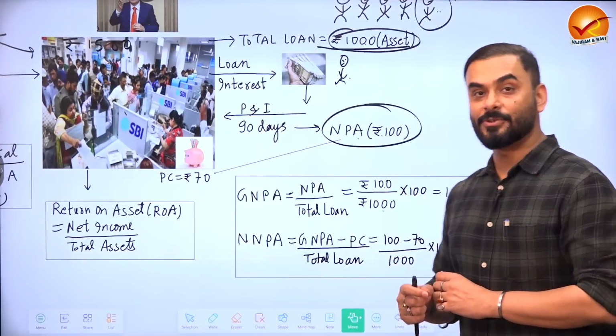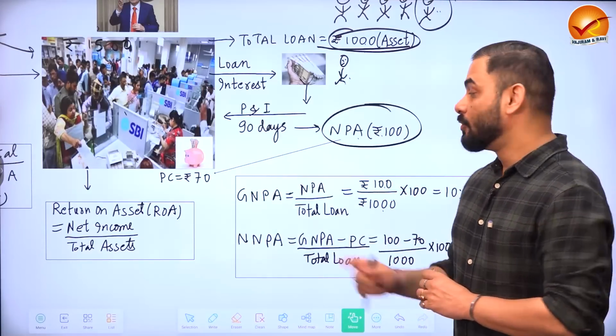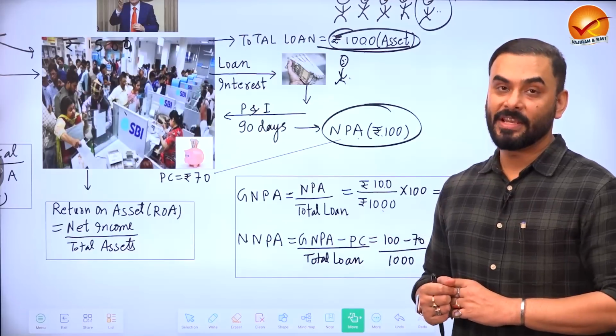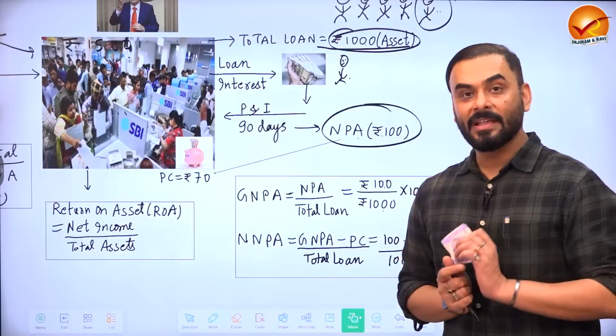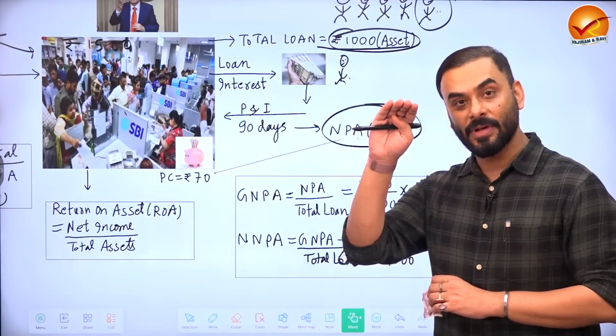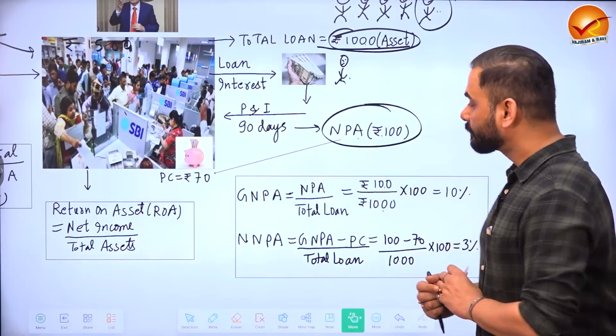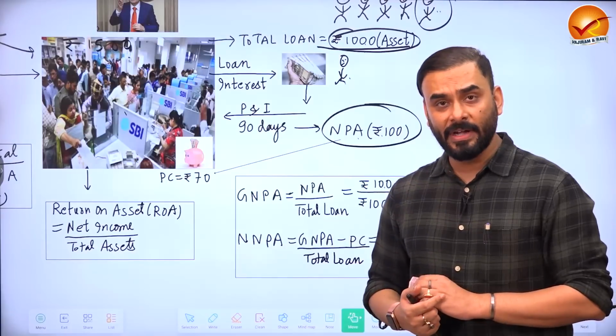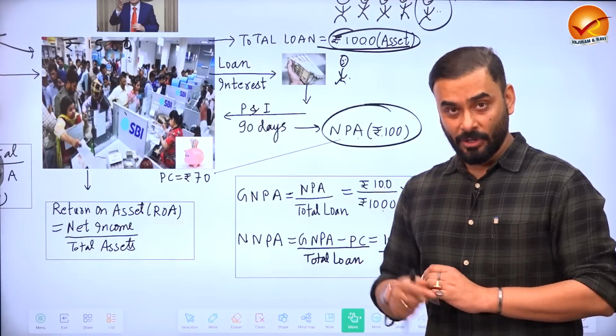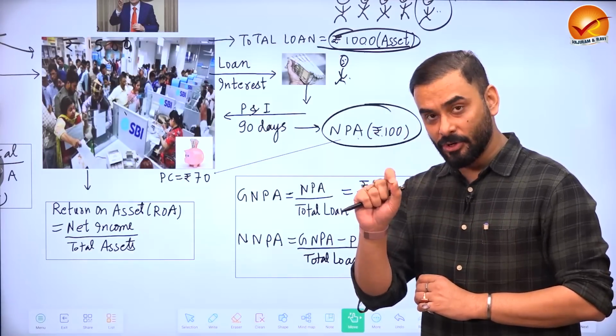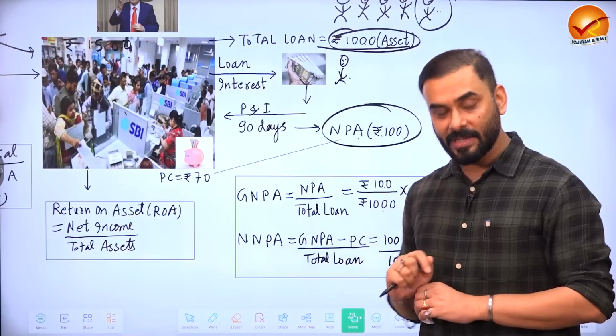So this 10% is called the gross non-performing asset ratio, the GNPA ratio. Every bank in India tries to keep its GNPA ratio as low as possible. Has the GNPA ratio of Indian banking improved, which means has it come down, in the year 2022 with respect to 2021? Yes, it has come down.